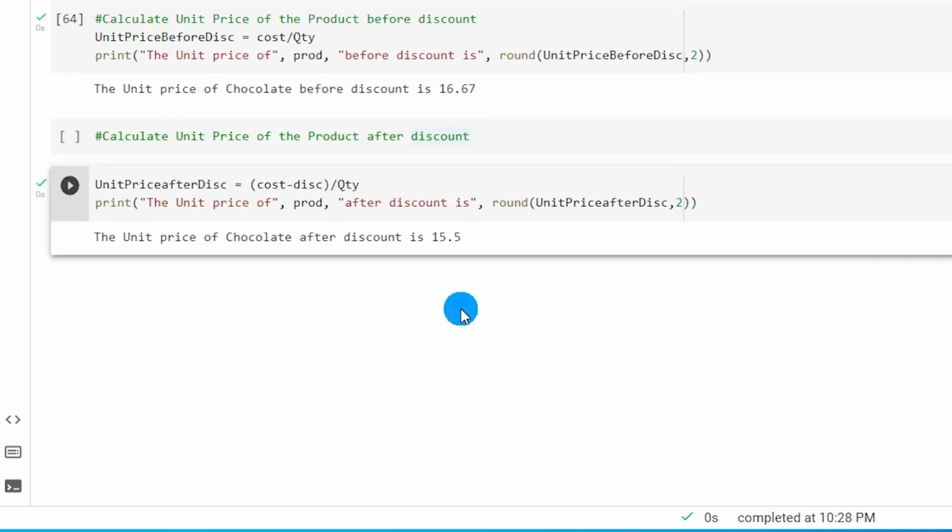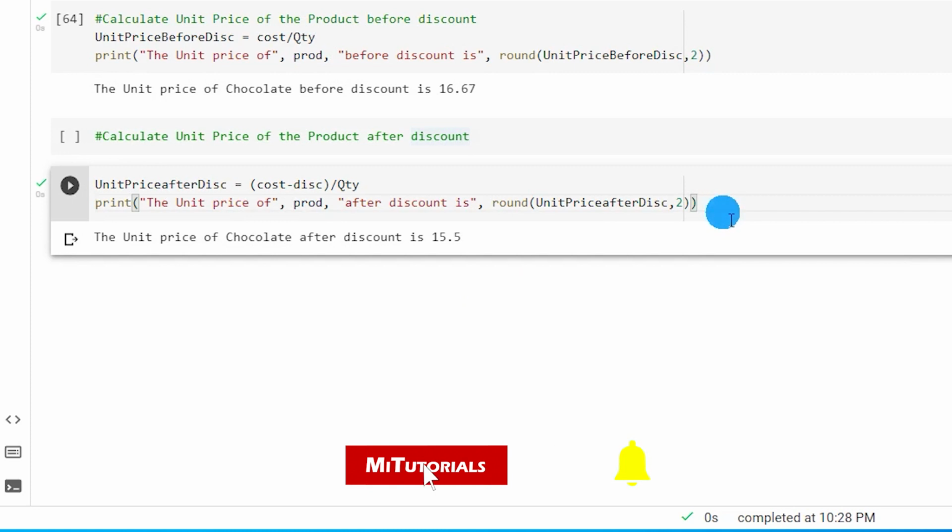Now this is how you can use variables within Python and call them over and over again in your piece of code. And these variables become really helpful as we go forward and learn more about Python. This is the first tutorial. I don't want to burden you with a lot of information. Let's go step by step and let's learn bit by bit, so that it doesn't become too complicated for you.